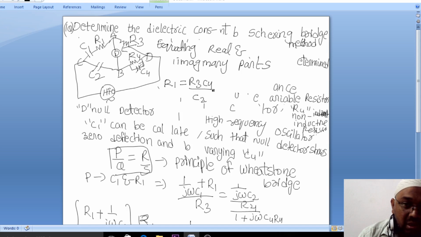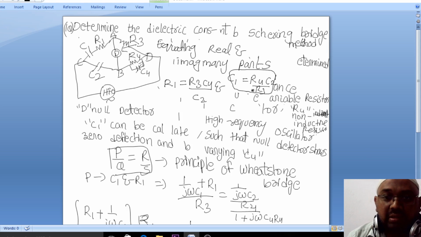Imaginary part means the coefficients of j, and C1 you will get as R4C2 divided by R3. This is what we wanted: C1 is equal to R4C2 by R3.